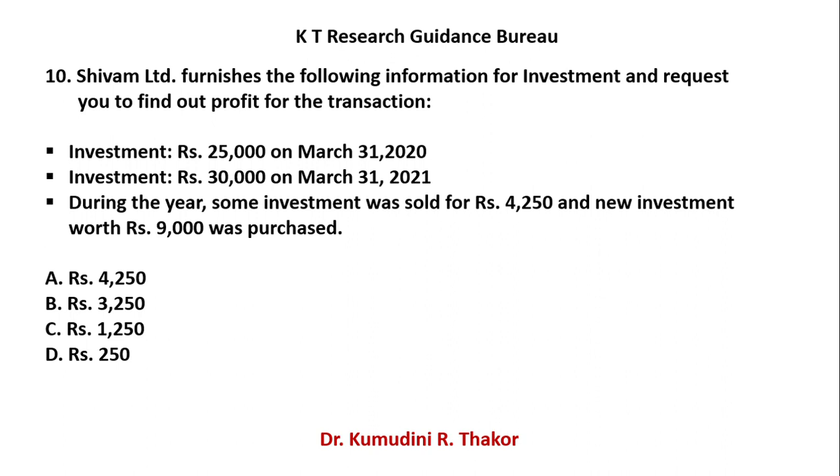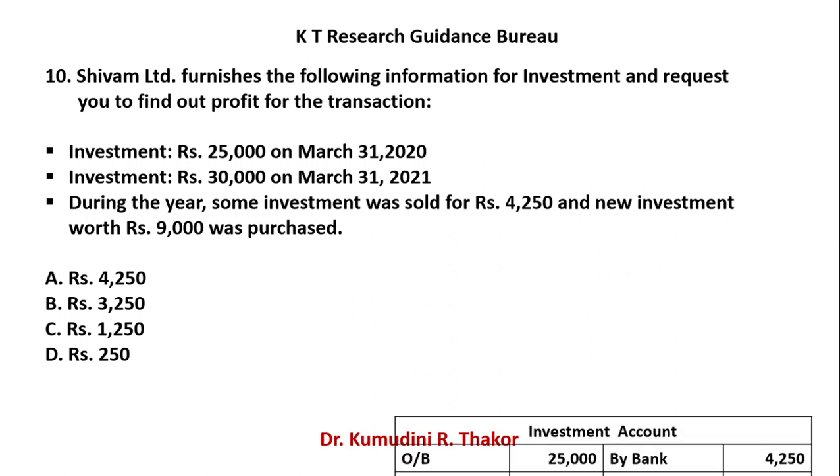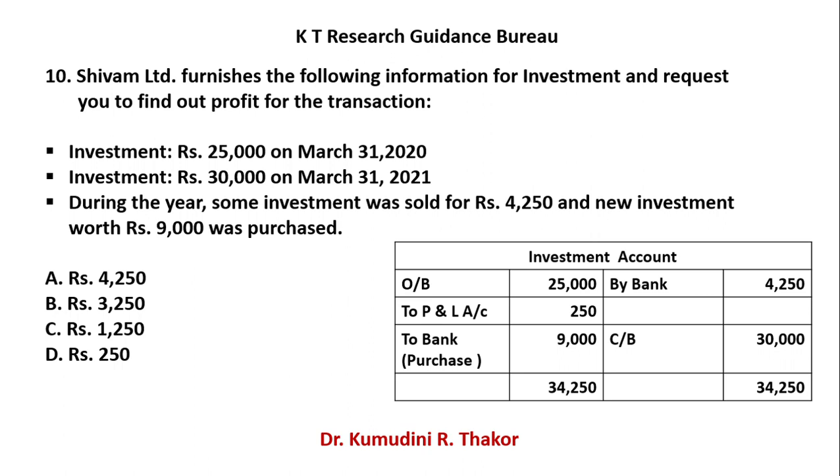Now, if you are unable to understand orally, then make an account ledger. Opening balance 25,000, closing balance 30,000. 4,250 rupees comes into the business after selling your investment.